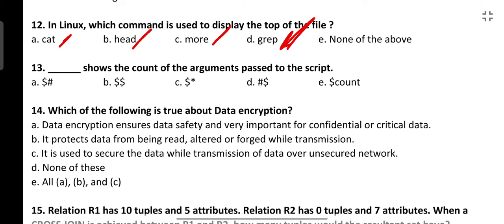Next is, which shows the count of arguments passed to the script. This we have discussed many times and I hope you know the answer for this question. Answer is $#.